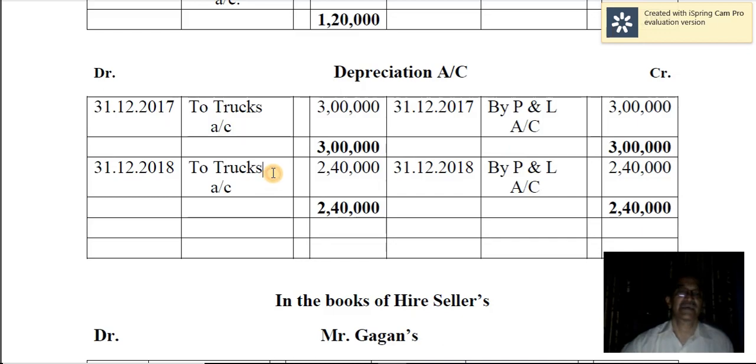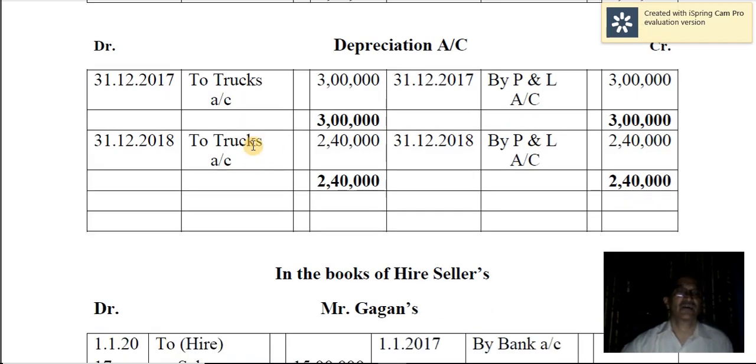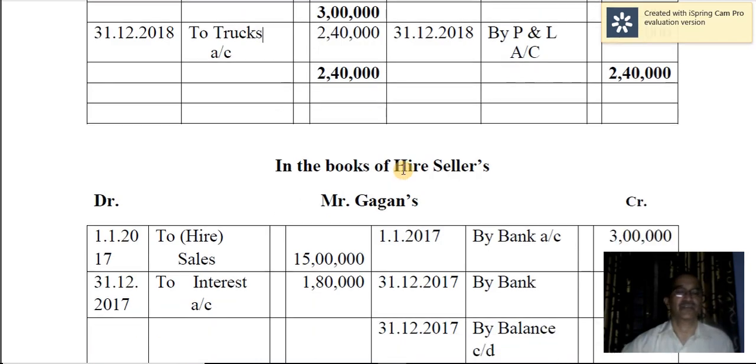Come to the second year, again depreciation is charged, depreciation account to trucks account, and the depreciation account is closed by transferring the balance to profit and loss account. Alright, so this is the depreciation account.